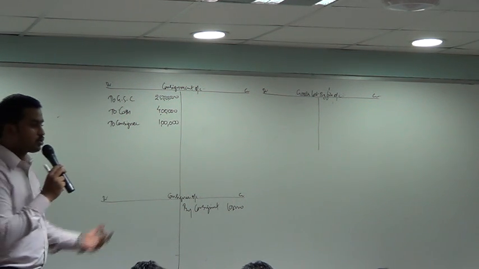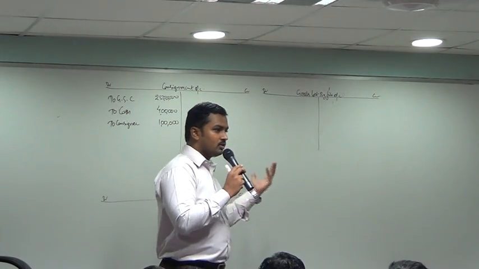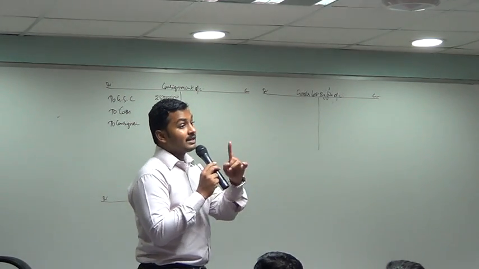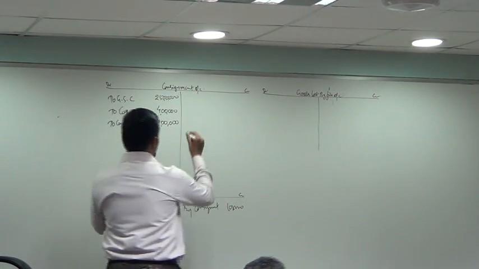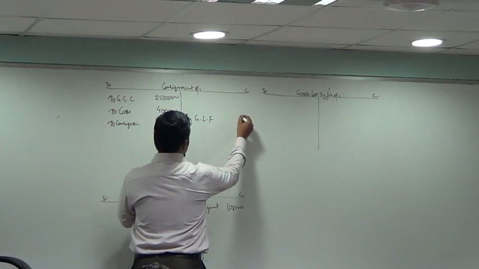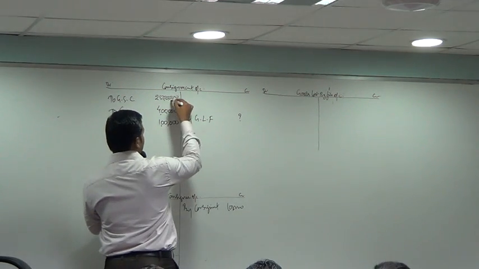What is the entry we'll write for goods lost by fire? Goods lost by fire account debit to consignment account. How much? Look at the board.